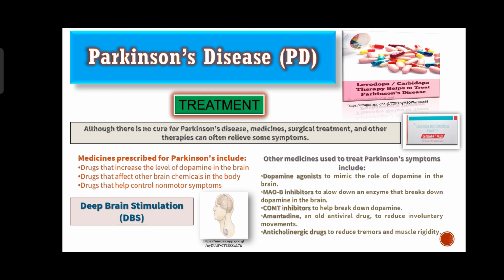DBS, deep brain stimulation, is a surgical procedure that implants electrodes into part of the brain and connects them to a small electrical device implanted in the chest. This device and electrodes painlessly stimulate the brain in a way that helps stop many of the movements such as slowness of movement and rigidity.